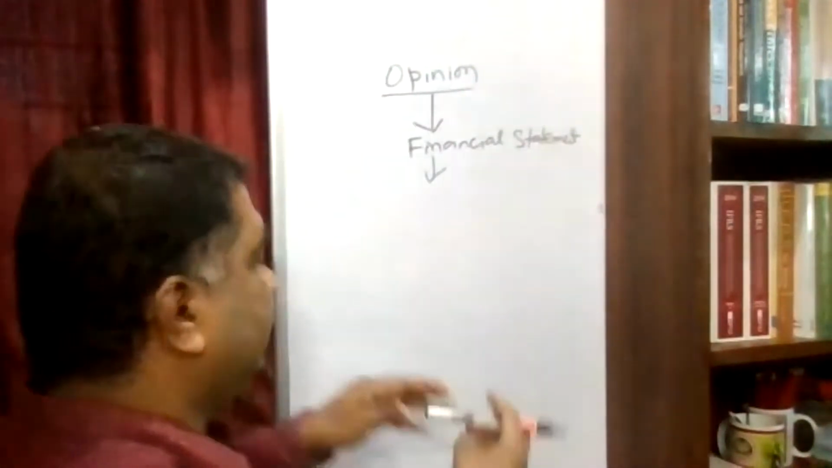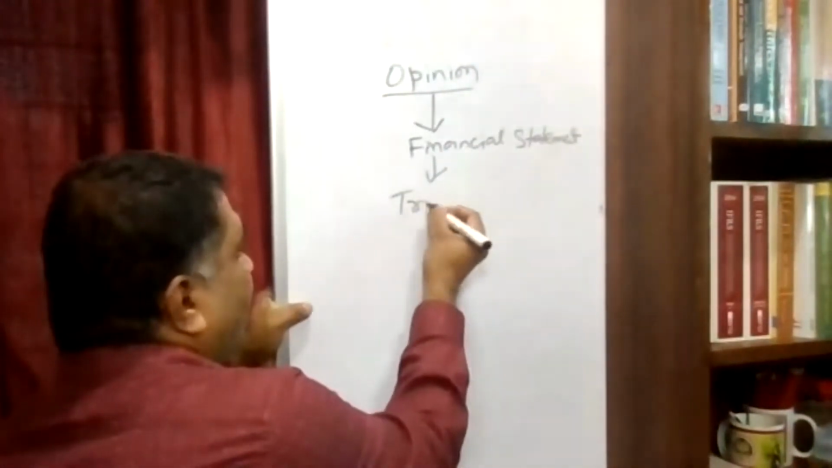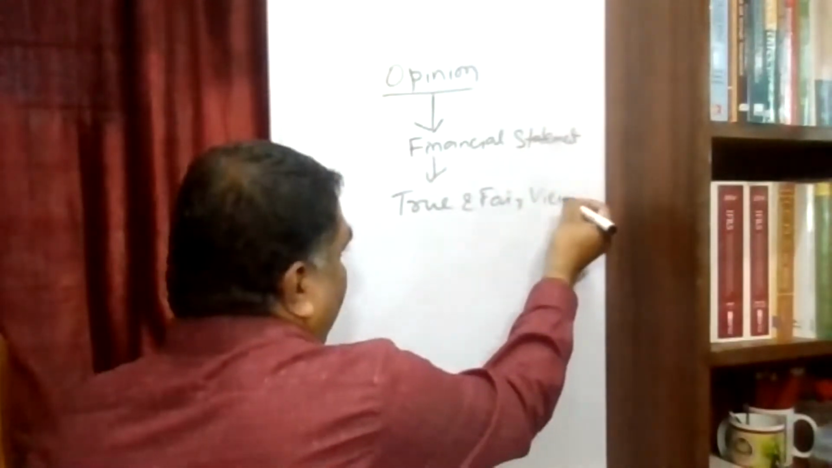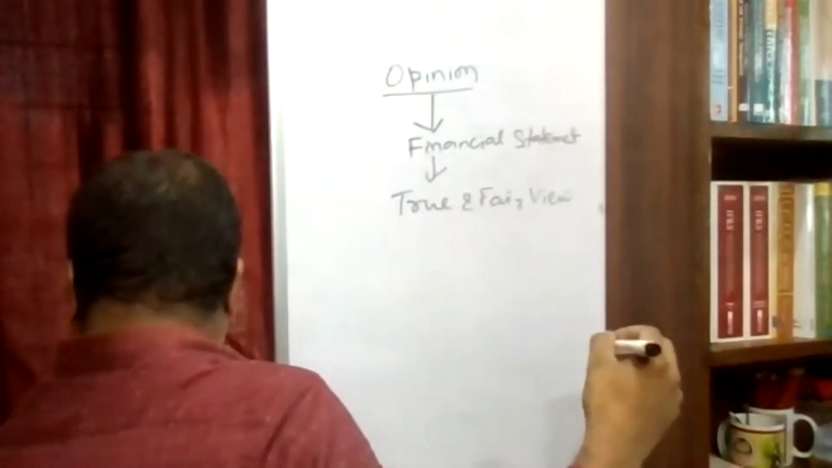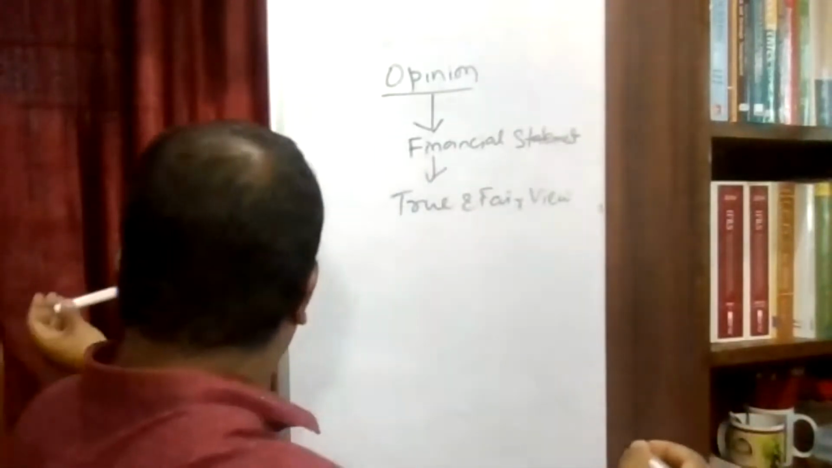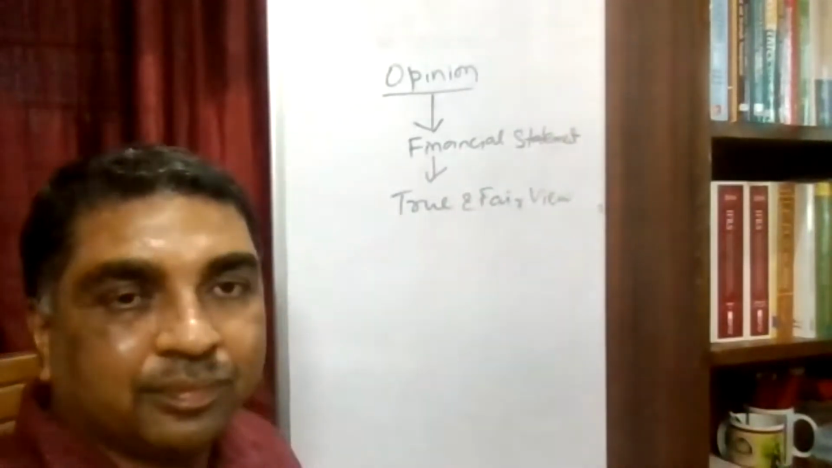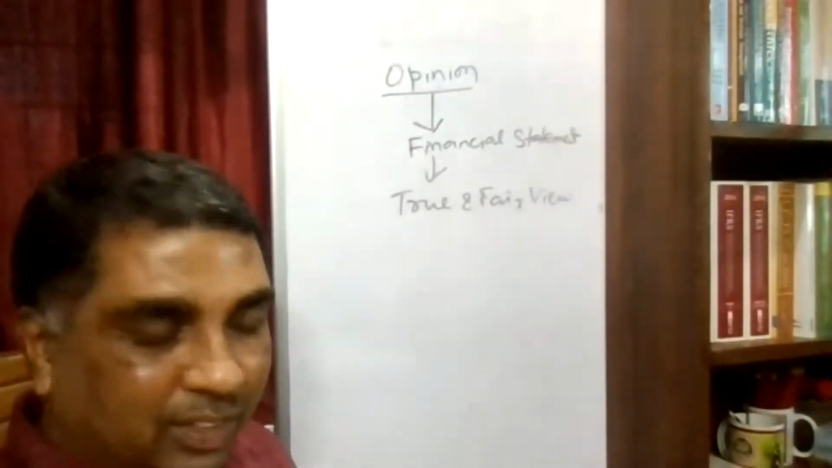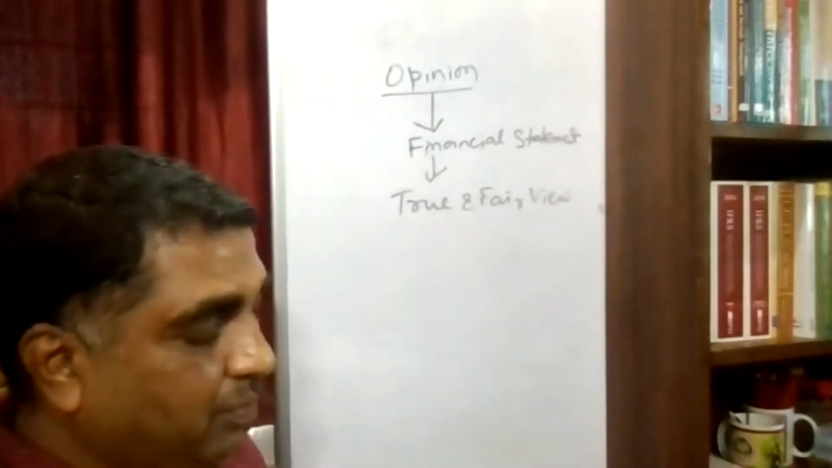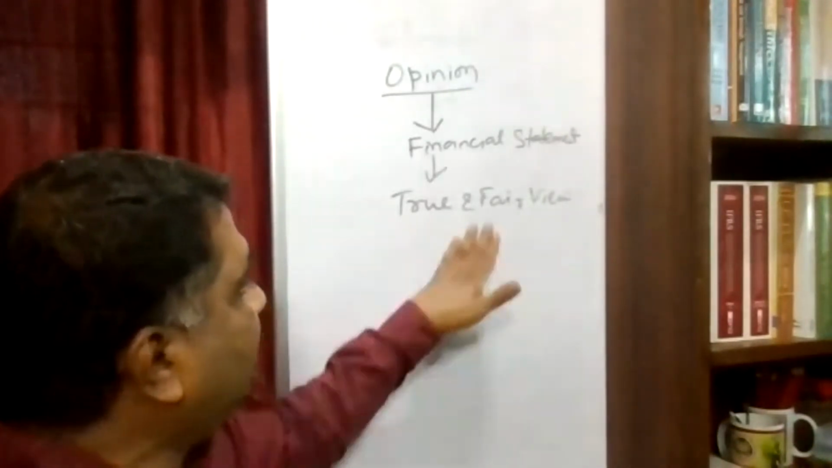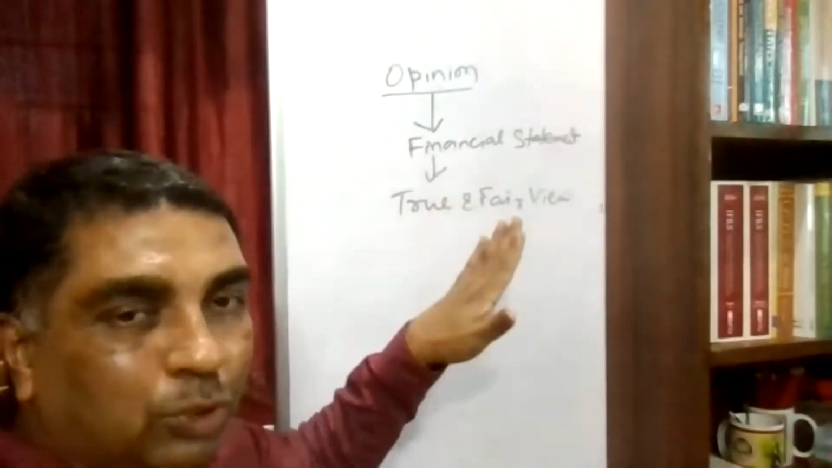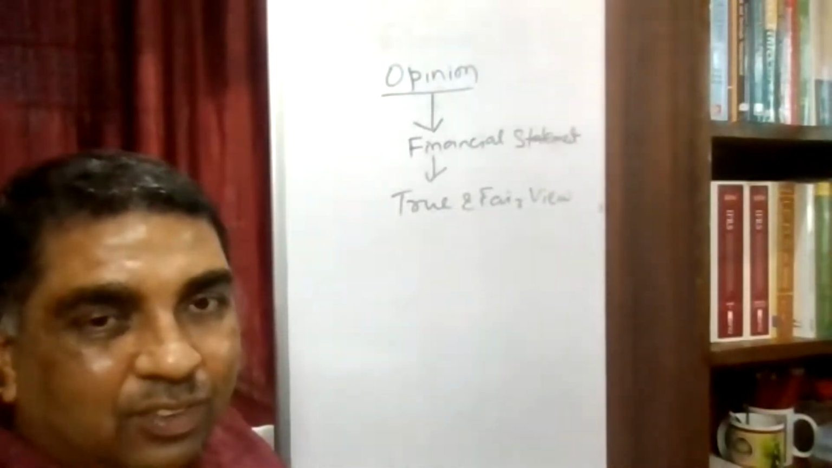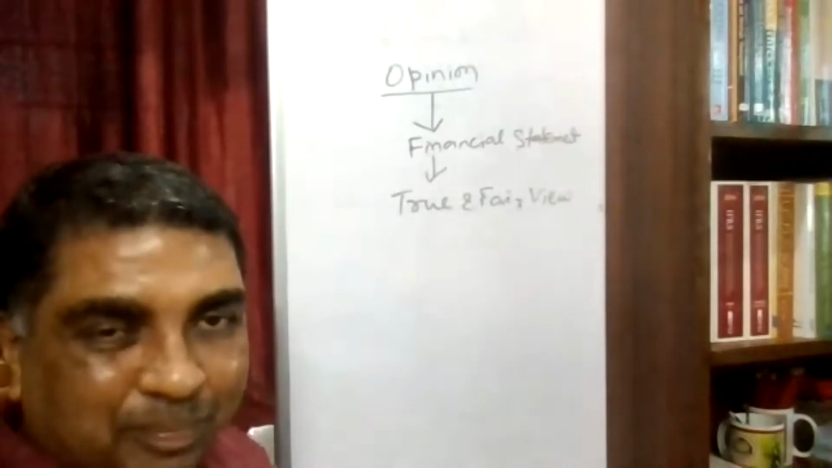Whether it is showing a true and fair view, yes or no? The financial statements will show a true and fair view only when there is no error and no fraud which is material.